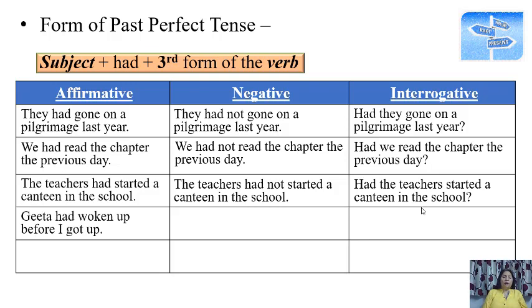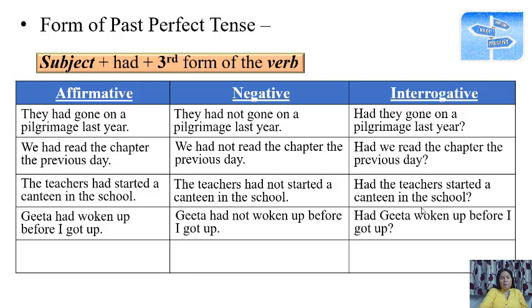Geeta had woken up before I got up. Two actions, so one action done before the other in the past. Geeta had not woken up before I got up, and had Geeta woken up before I got up? This is interrogative. Look at the form of interrogative and negative sentences. You can easily understand the transformation of sentences from one form to another.